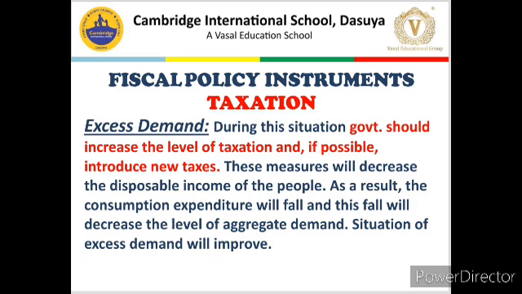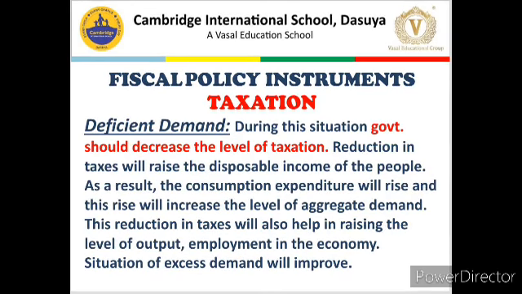Now, excess demand, increase in tax, less disposable income, less consumption expenditure, less AD, and it will improve the situation of excess demand. So, let us talk about deficient demand. Deficient demand means people have got less money to spend and there is more availability of goods and services. If this is the situation in any economy, then the motive of the government is to provide more income, or more disposable income, to the people. If they have more disposable income, they will spend more and AD will rise.